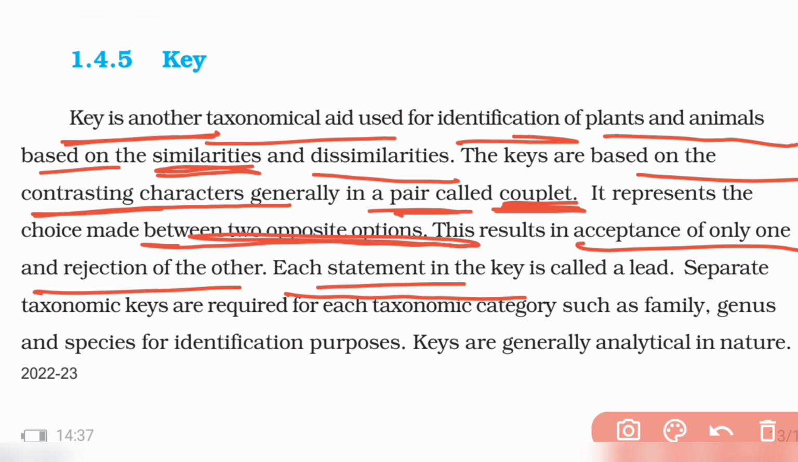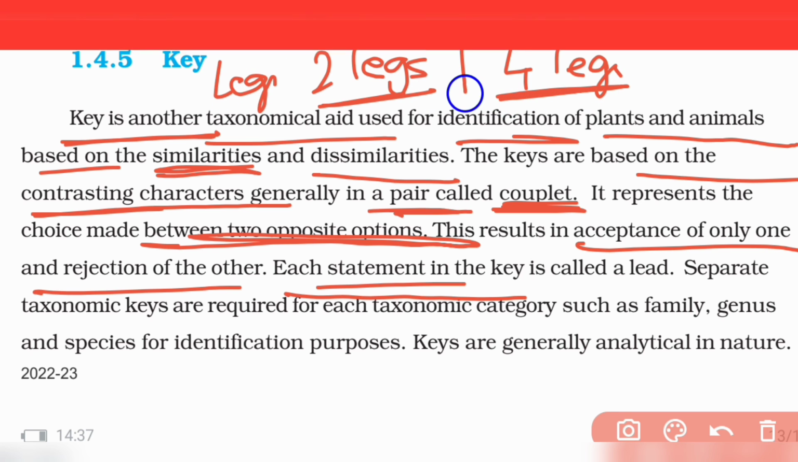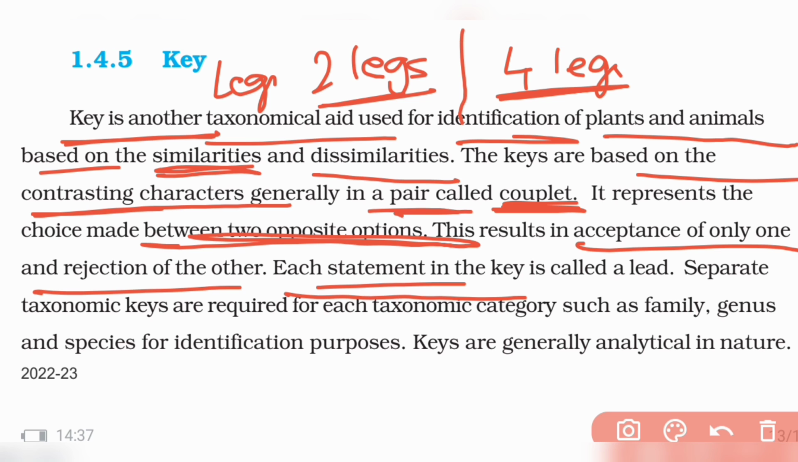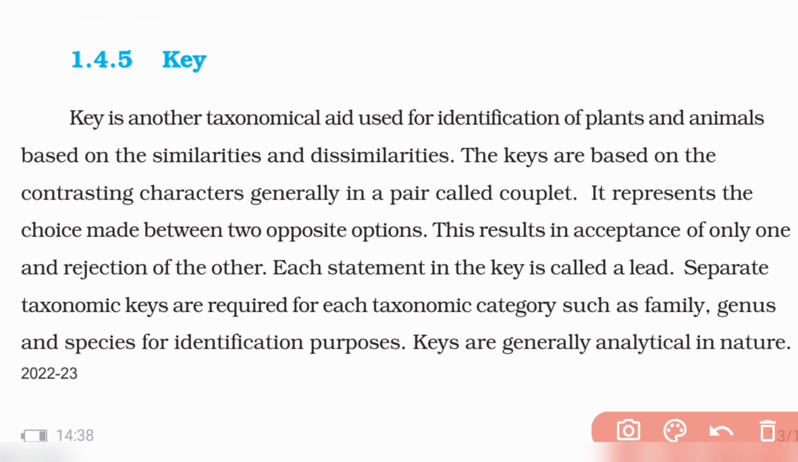Each statement. So for example, I can say two legs or four legs. When I talk about legs, I have 2 legs and 4 legs. The combination of these two is called a couplet. Two statements are there. One will be rejected. 4 legs is rejected. There are only 2 legs. Then it is a human being. You definitely know only human beings have 2 legs. The 2 legs and 4 legs options are a couplet. Here the 4 legs option gets rejected and the 2 legs option is accepted. So that is called a couplet. You accept one option, and each statement in the key is called a lead.